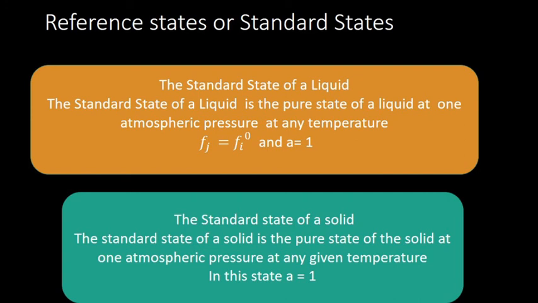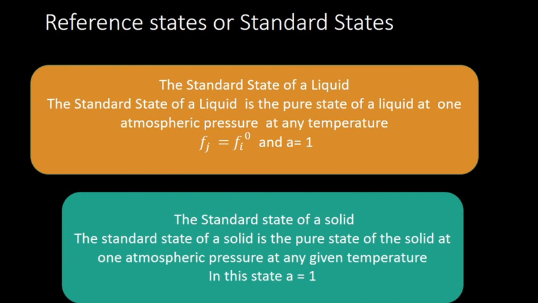For a solid, the standard state is the pure state of the solid at 1 atmospheric pressure at any given temperature, a solid in a pure state that does not contain any impurity. In that state, a will be equal to 1 because fi will be equal to fi naught. So a is the fugacity of the substance divided by the standard state, and this will be the same, so it is equal to 1.